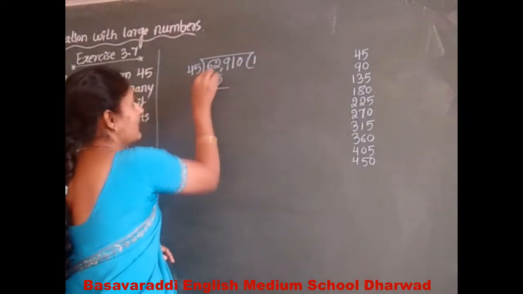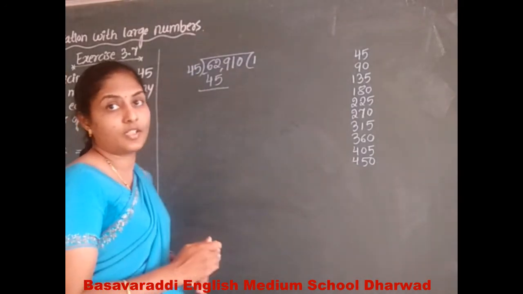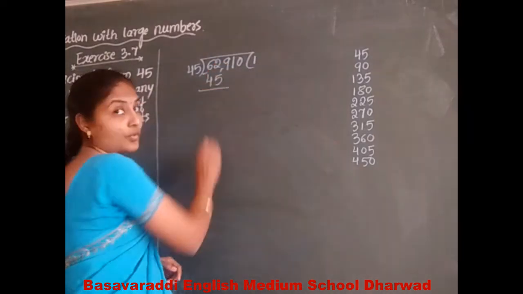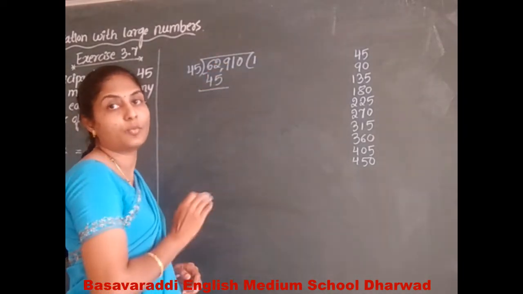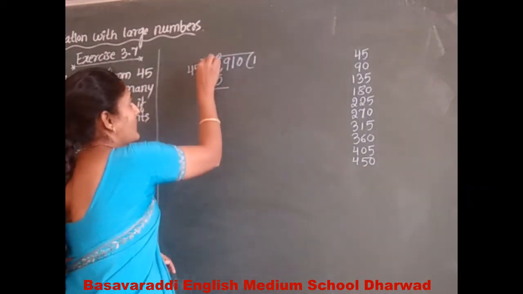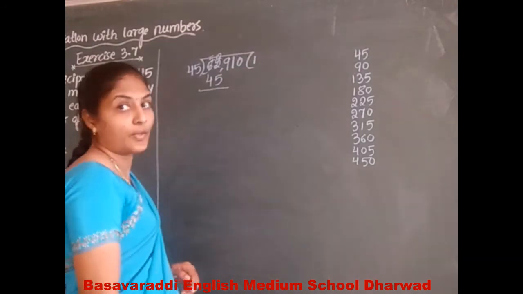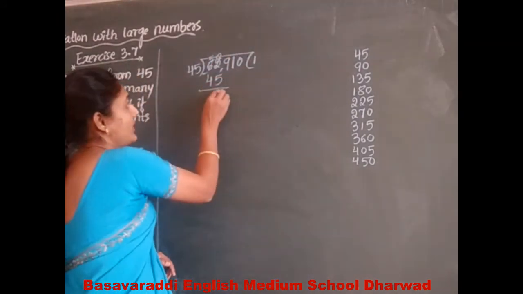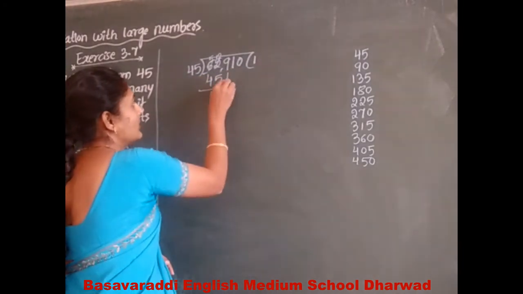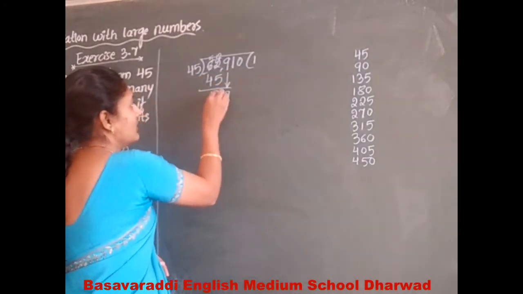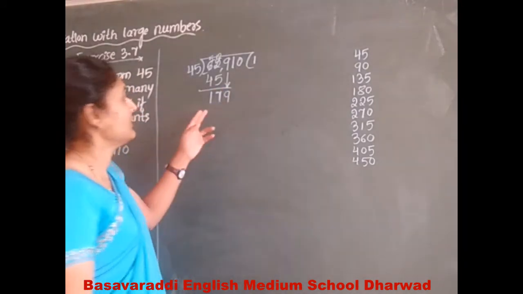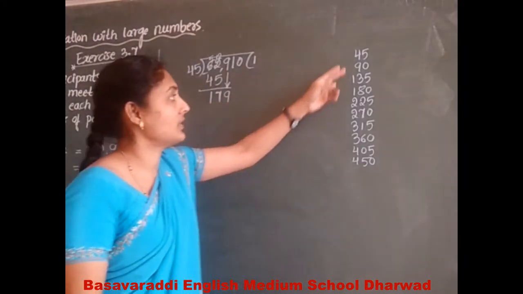Let's do the subtraction. Division is repeated subtraction. 2 minus 5 is not possible, so regroup: the 2 becomes 12, and the tens place decreases by 1 and becomes 5. 12 minus 5 is 7. 5 minus 4 is 1. Take down the next number. That becomes 179.